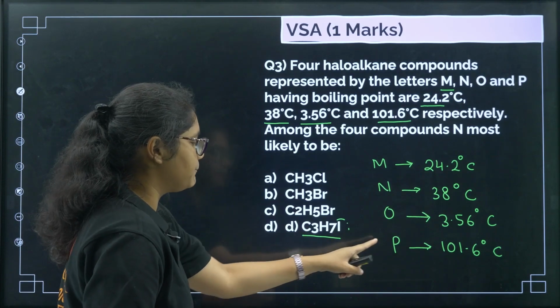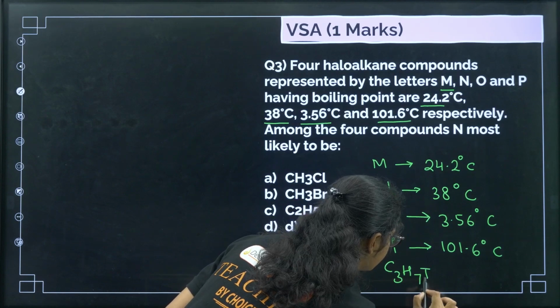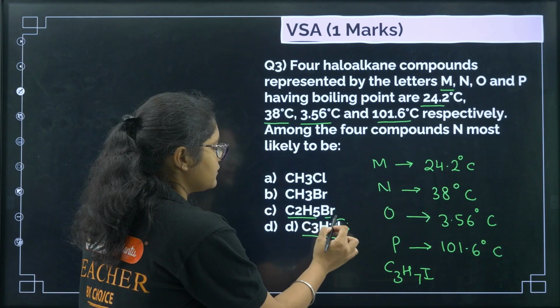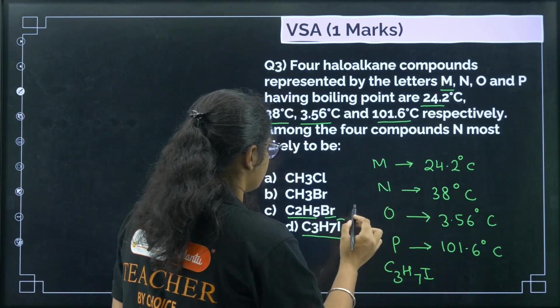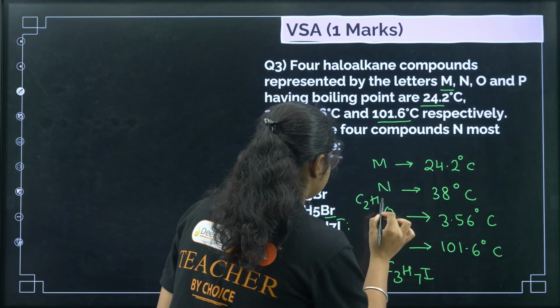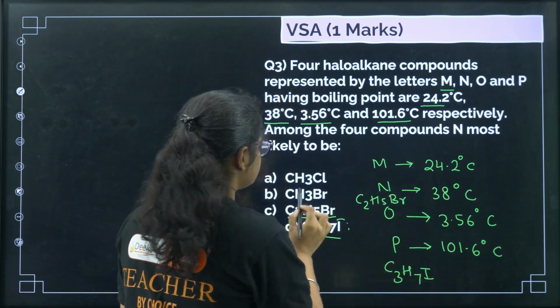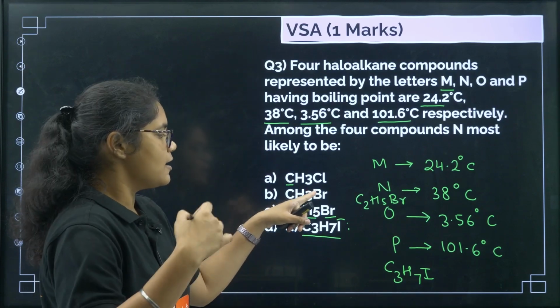So definitely P is your C3H7I. Okay, now next one will be what? Here you see 2 carbons with bromine, so this one will be the next value. So 38 is the next value, so that is C2H5Br.